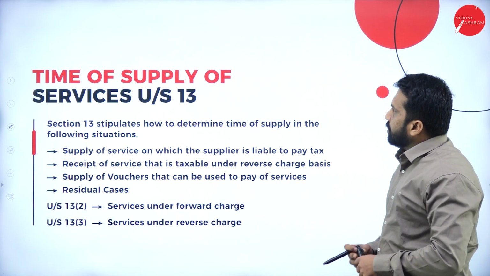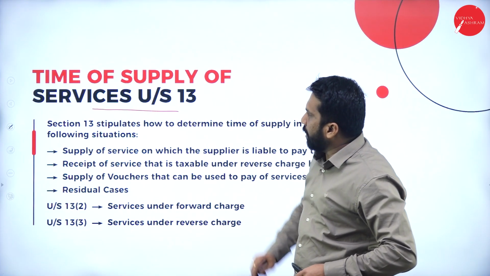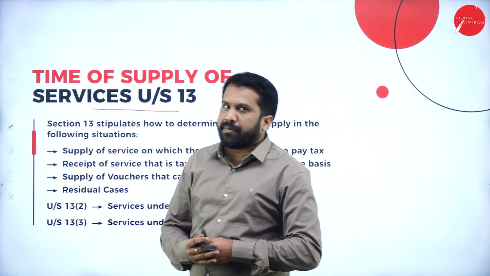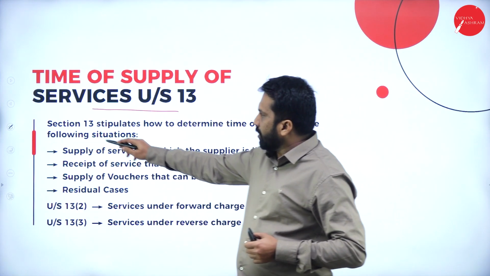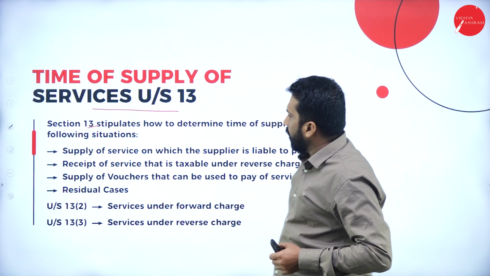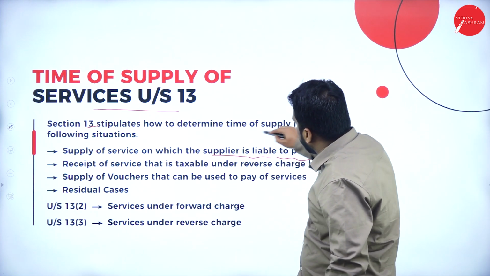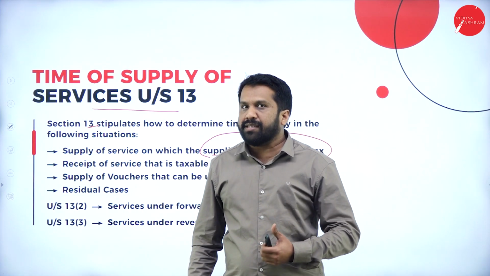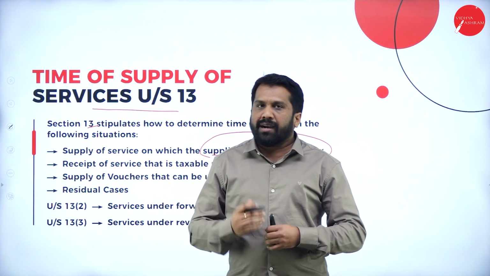Now we'll come to time of supply of services. Up to now, we have done time of supply for goods, and the next step is time of supply of services. In this, as per section 13, the supply of services on which the supplier is liable to pay tax. So who has to pay tax? The supplier. The reason is very simple: the recipient is not registered under GST.